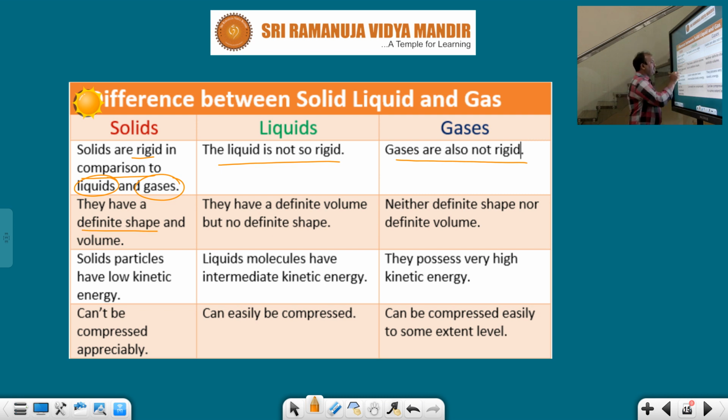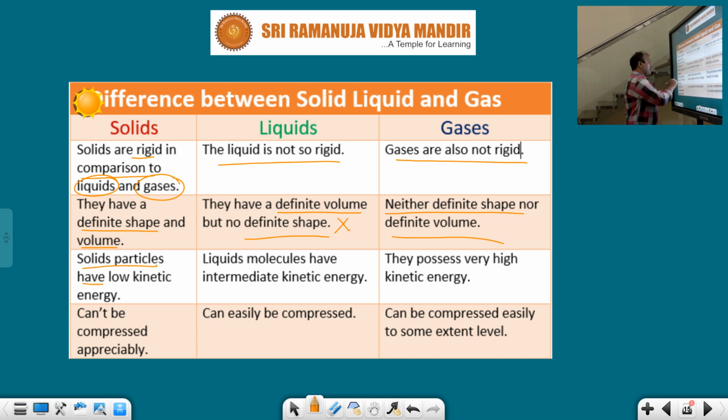Next, solids have definite shape and definite volume. But in the case of liquids, students, liquids have definite volume but do not have a definite shape. Gases, in contrast, have neither definite shape nor definite volume. That means gases possess neither a definite shape nor a definite volume.